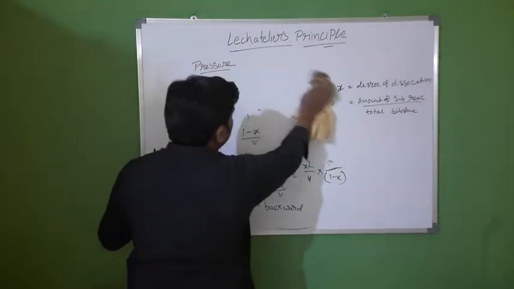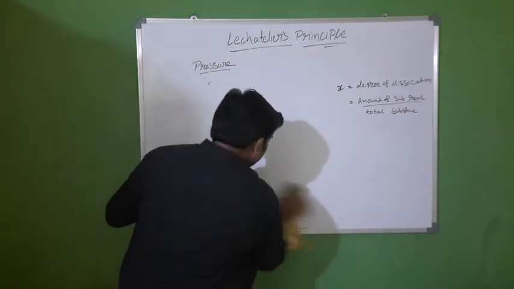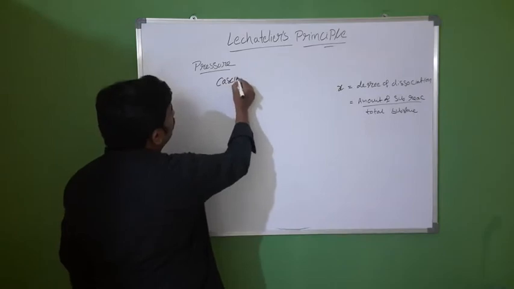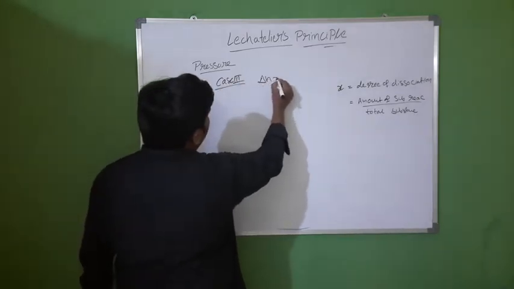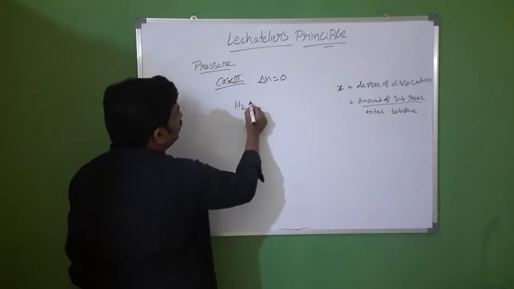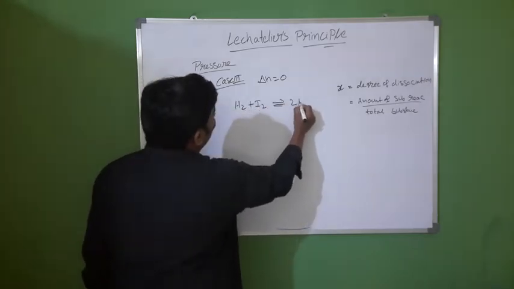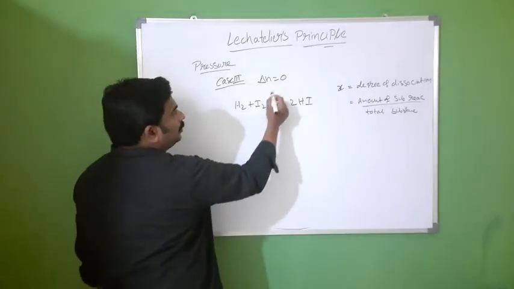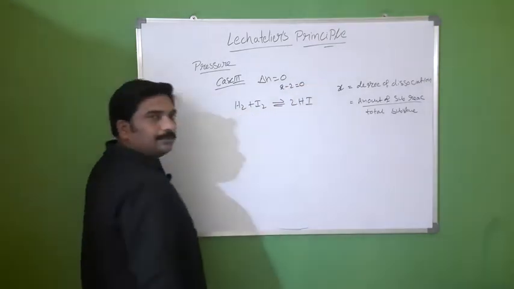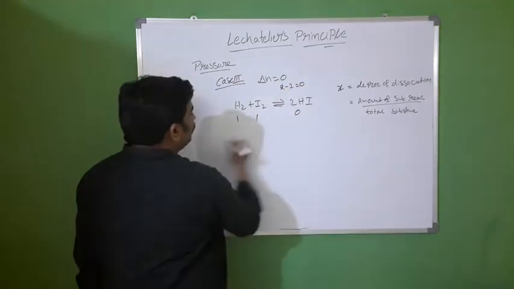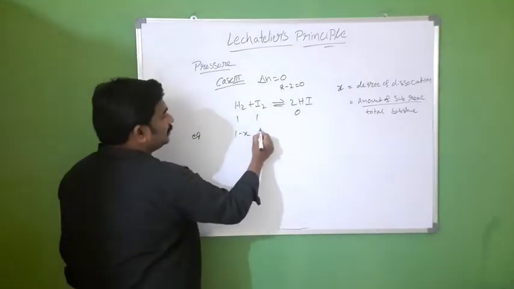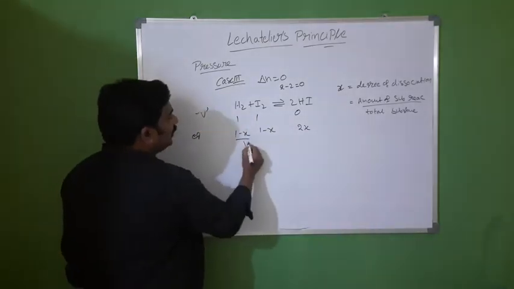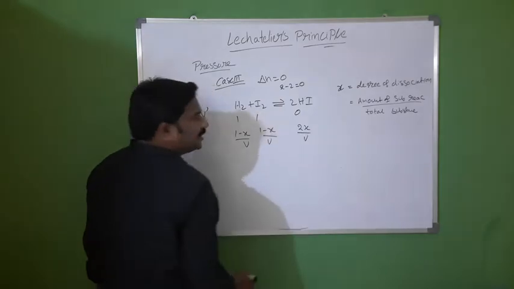Now case 3, delta N is equal to 0. Another reaction, H2 plus I2 gives rise to 2HI. Here delta N is equal to 2 minus 2, which is 0. Initially 1, 1, 0. At equilibrium 1 minus x, 1 minus x, 2x. Volume of the vessel again V: 1 minus x by V, 1 minus x by V, 2x by V.